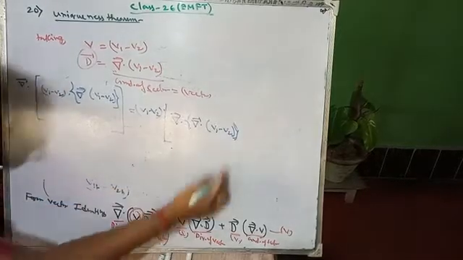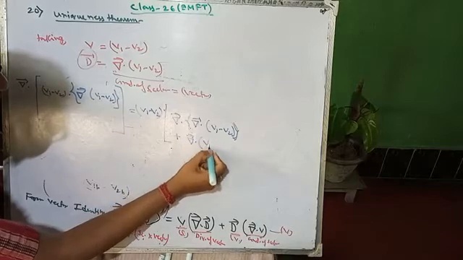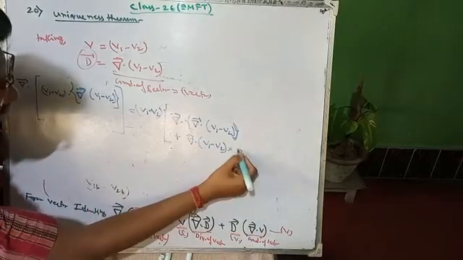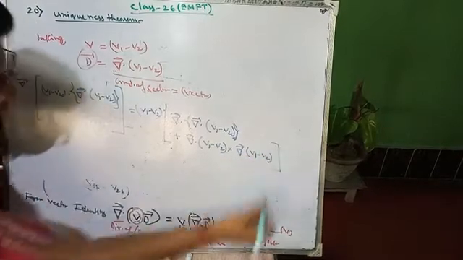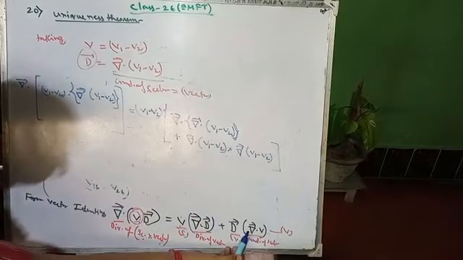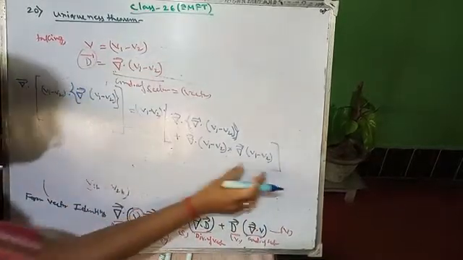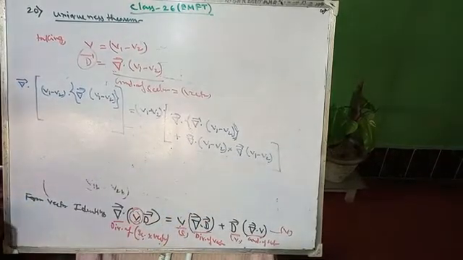Then add D vector dot gradient of V, that is gradient of V1 minus V2 into gradient of V1 minus V2, same thing, right? Because D means this one, and V means V1 minus V2. So these two are the same.